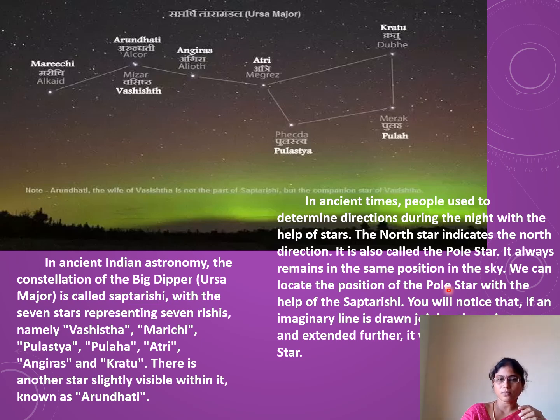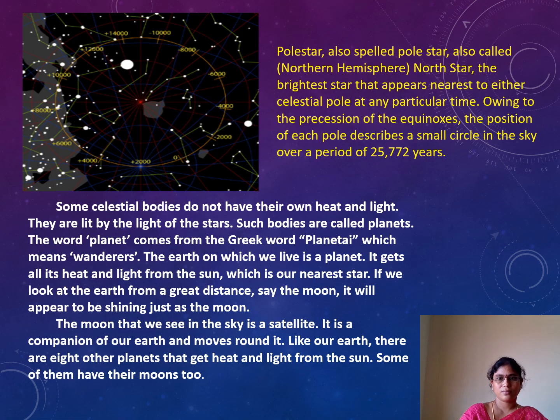Understood? This is the pole star. Pole star, also called the North Star in the northern hemisphere, is the brightest star that appears nearest to either celestial pole at any particular time.